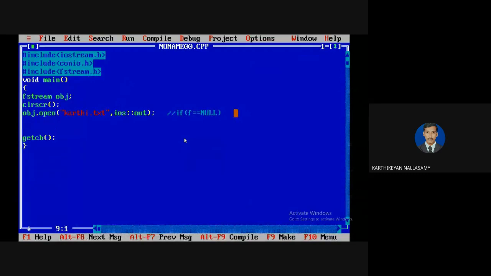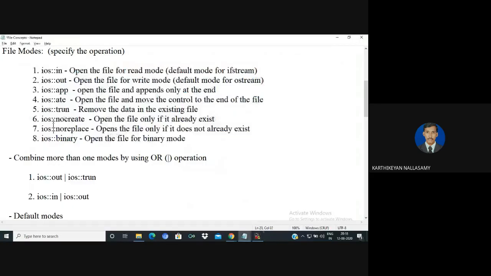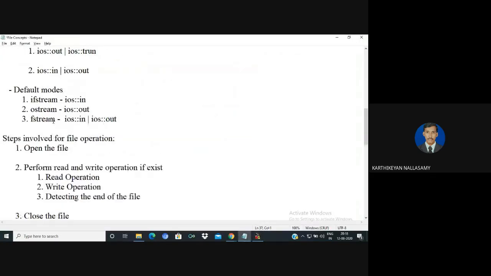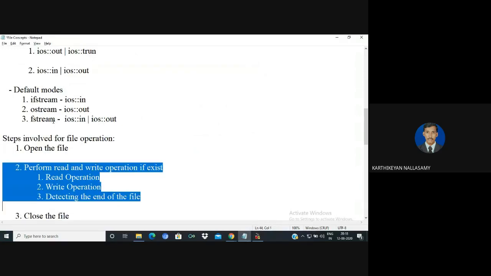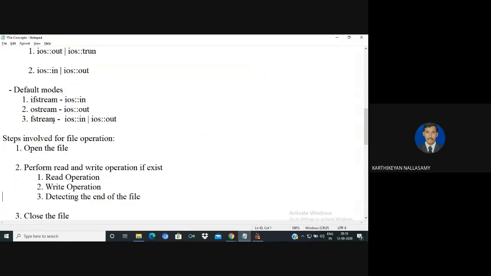So now we are pointing to it. We know that if you want to perform any operation, you open a file and perform read and write operations. Now the file opening is okay. That is called an output stream. Output stream means we are going to write something, but here I have only opened it in write mode.